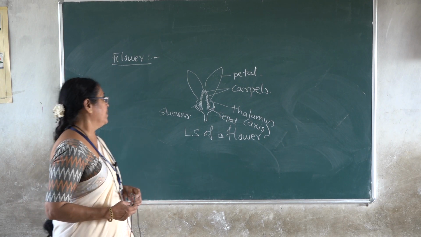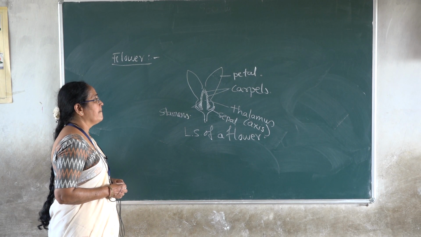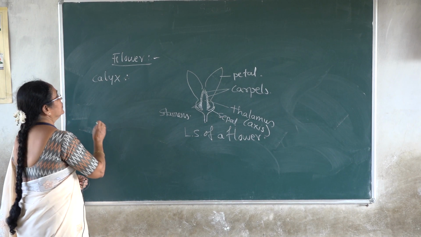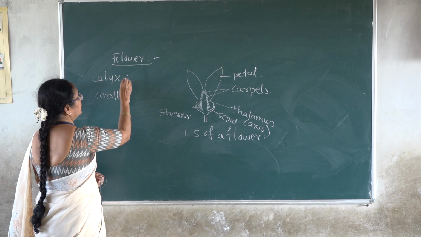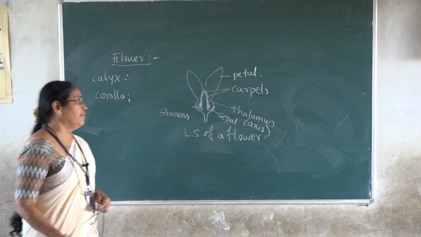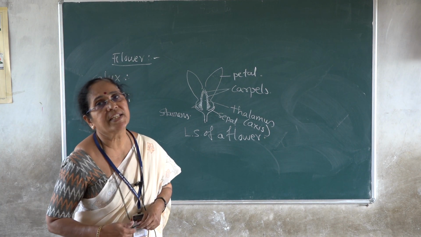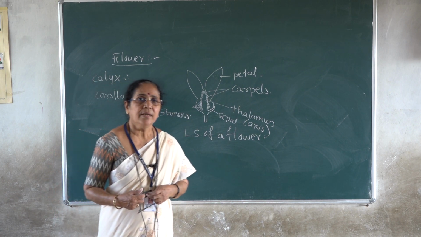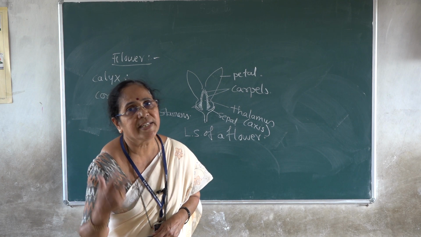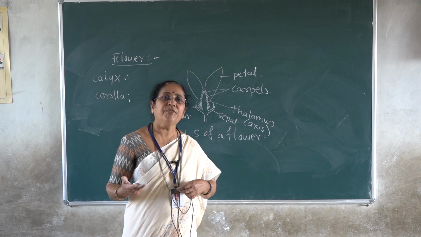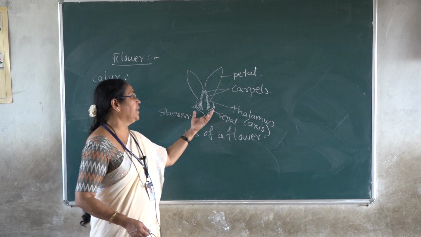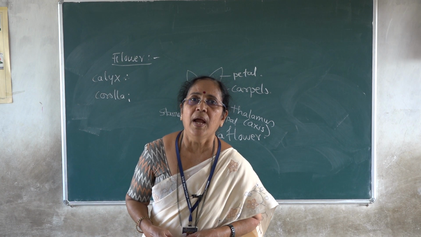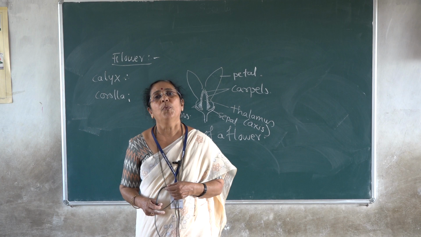The carpels and stamens. Now, we have to begin with the calyx, and next it is to be followed by the corolla. Calyx in the members of family Annonaceae is generally made up of 3 or 6 sepals arranged in 2 whorls of 3 each. If there are only 3, then all the 3 sepals are free. So sepals are 3 in number, polysepalous in nature, and arranged with valvate distribution.